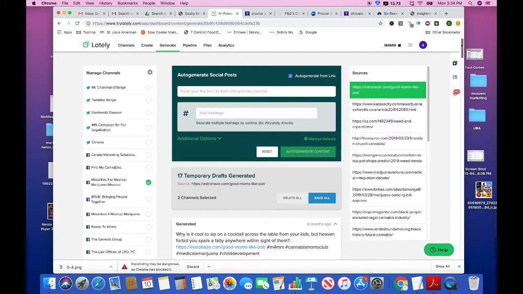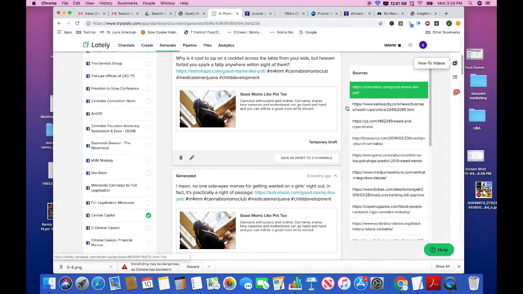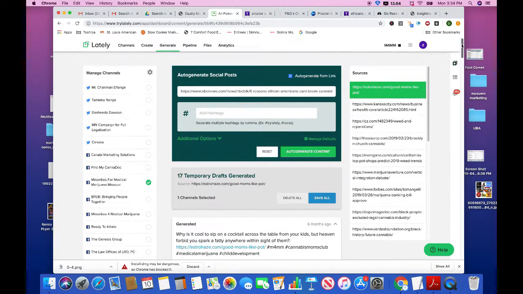and bring the link in and paste it. And we make sure that we have the one page selected. Right now it's telling me I have 2 channels selected. And the reason why, again, is because we only want to break this into multiple pieces for one page. And now that we've got the one page selected, which is minorities from medical marijuana, Missouri, you select auto generate,